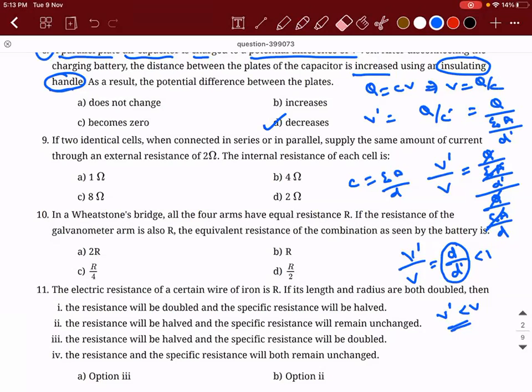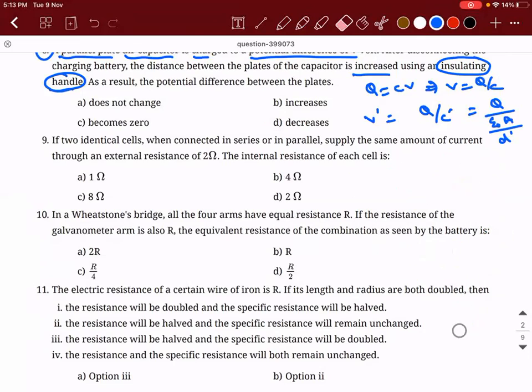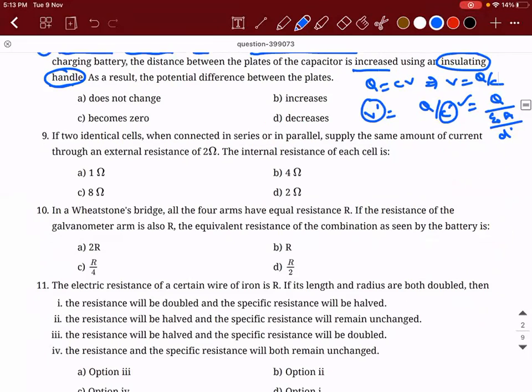One minute. V is equal to Q by C. So I need not have done this much. Let's try to make it simple, if this comes in exam. V dash is equal to Q divided by C dash. So C dash is decreasing or increasing? If the distance between the plates of the capacitor is increased, then C dash will decrease. If C dash decreases, V dash should increase. So this will be the answer. So eighth one, the answer is B.